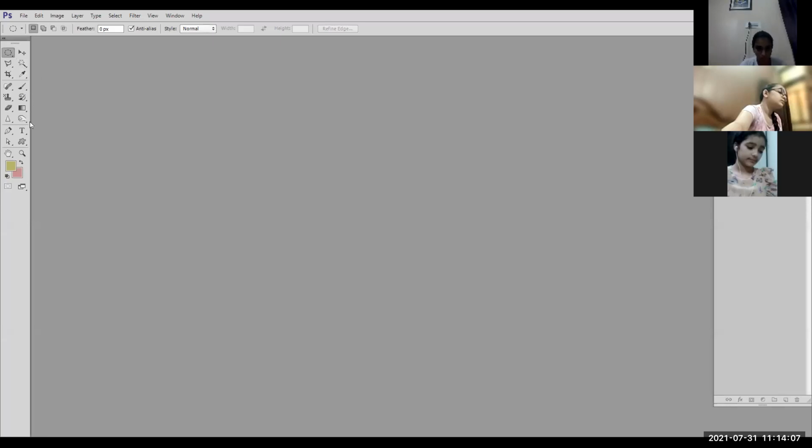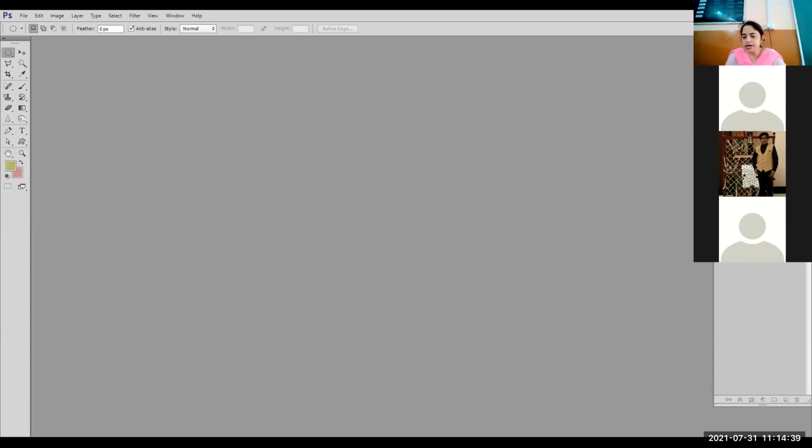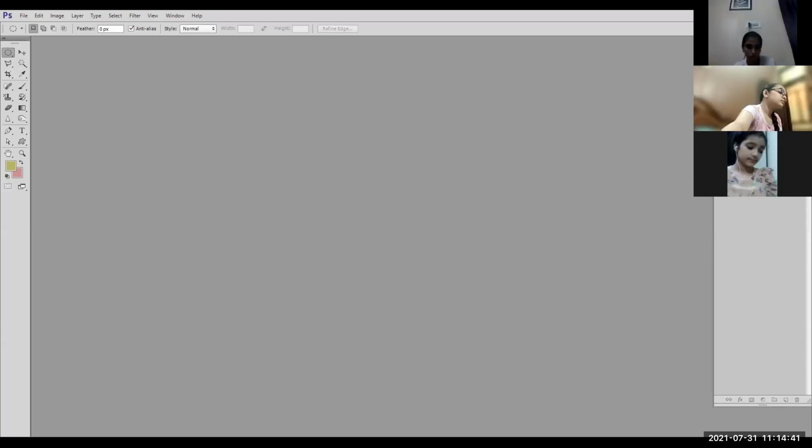The second category is paint and retouching tools, which can be used for retouching and editing the photographs. Third is the type tool. Last one is annotation or measurement tools. There are 4 categories of tools in the tools palette. They are given in your books also. You can mark them in the books also. You have to learn the name of each and every tool and to which category it belongs. आपको सारे tools के names भी learn करने हैं और ये भी learn करना है कि कौन सा tool कौन सी category को belong करता है.